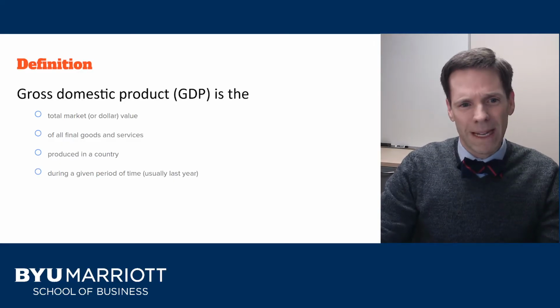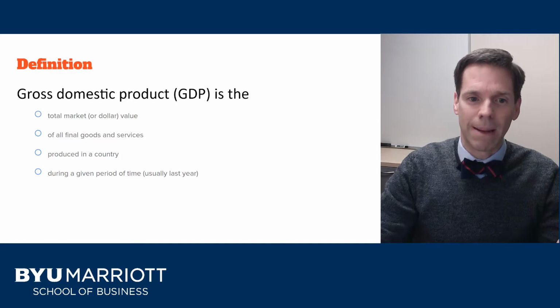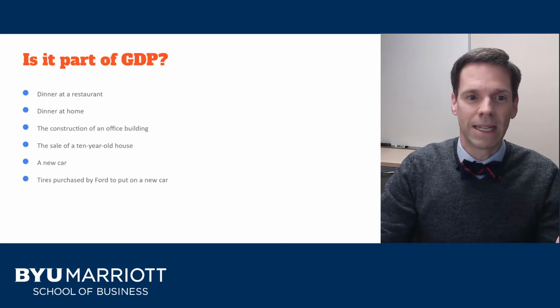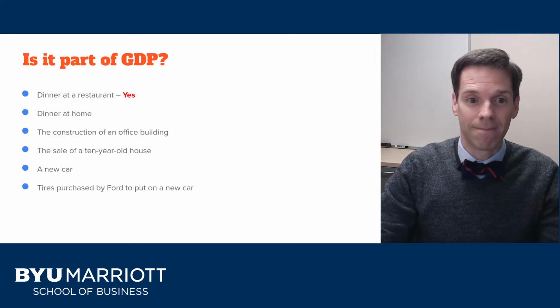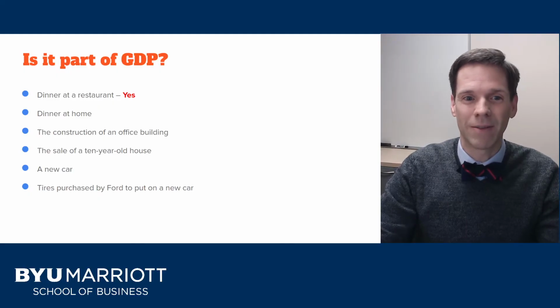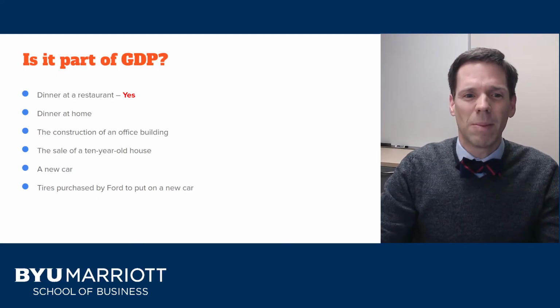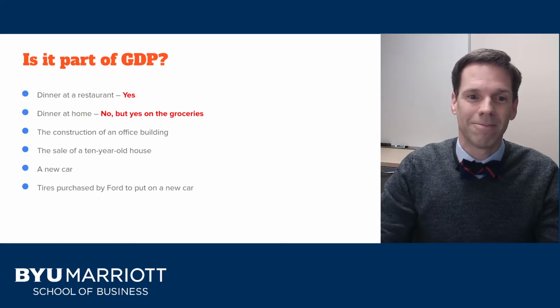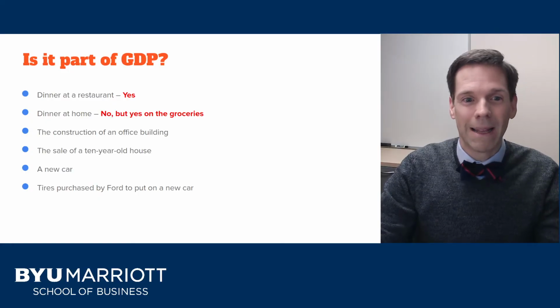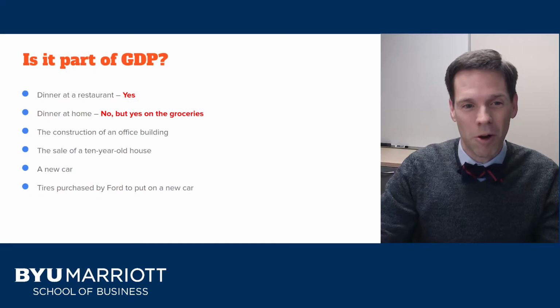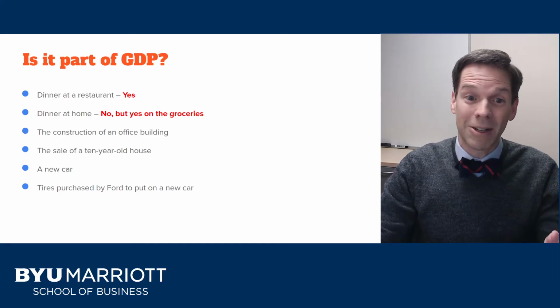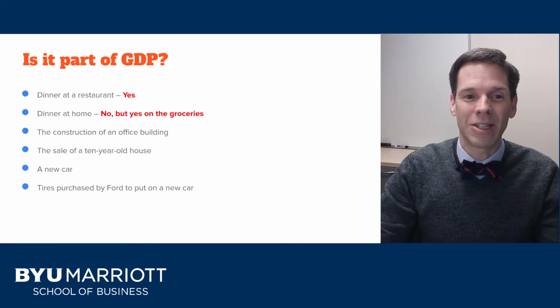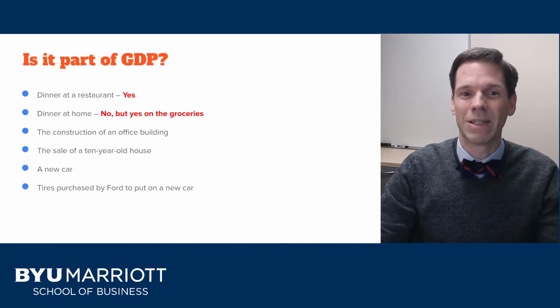All right, so what does it mean then? Well, let's think through a few examples. Are these things part of GDP? Why or why not? Well, dinner at a restaurant, is that GDP? Yes, that's a final service and clearly in the borders of your country. What about dinner at home? Well, no. Why? Because there's not a market value for dinner at home, so it's not counted. But yes, on the groceries, those get counted in GDP. The additional value that came because you turned those groceries into a delicious dinner, not counted in GDP.